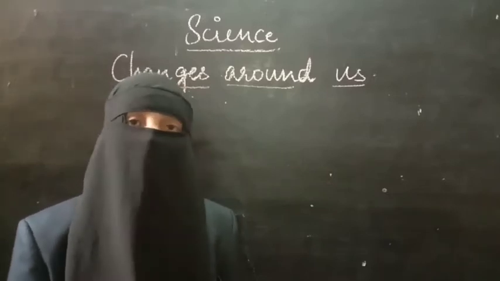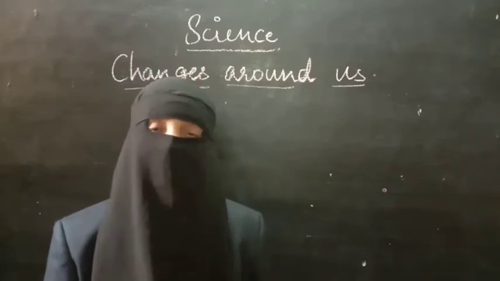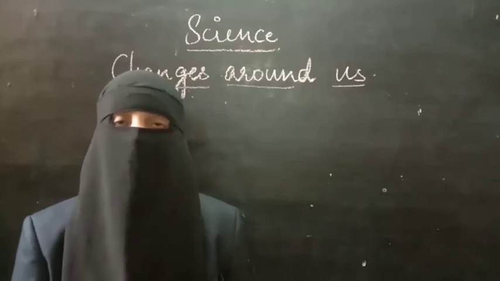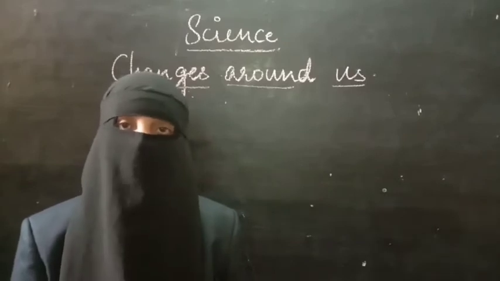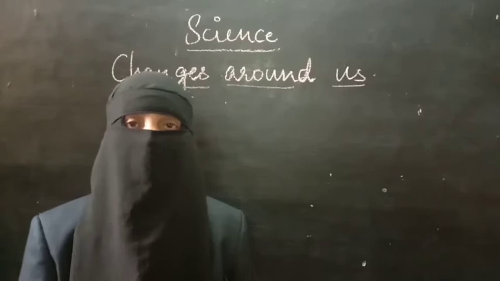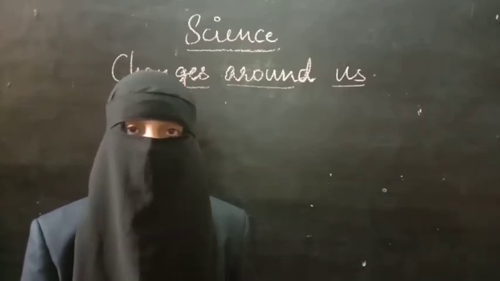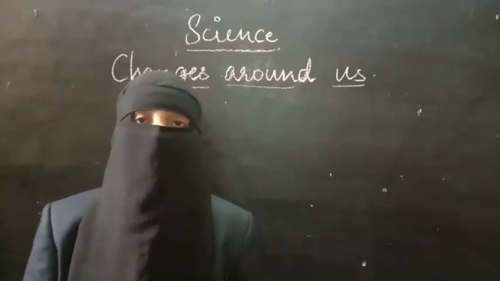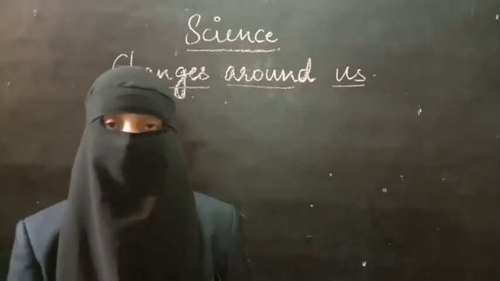Some changes where we have to get involved are called artificial or man-made changes. In some changes we need not be involved; those are natural changes. By comparing these changes with each other, we can say which change is fast and which is slow, which is temporary and which is permanent, as well as which is natural and which is man-made. We have discussed all those things. Now you are going to learn more about the changes in the lesson Changes Around Us.